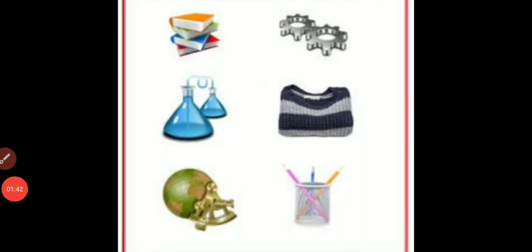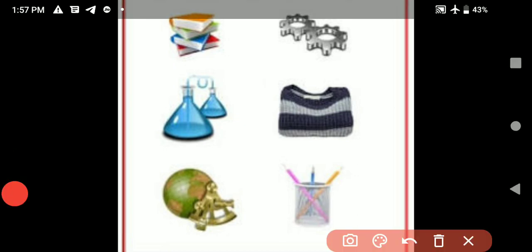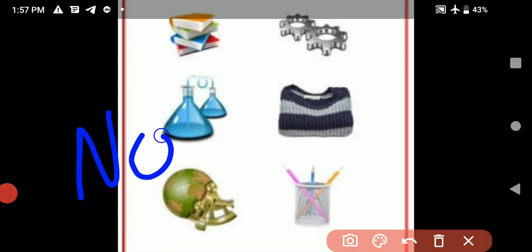Now, all of you look at this one. Name it. We do not need air, food, water, sunlight or shelter. What are we? Name us. Tell me what is the answer? Answer is non-living things. Non-living things do not need air, food, water, sunlight or shelter, and these are non-living things.